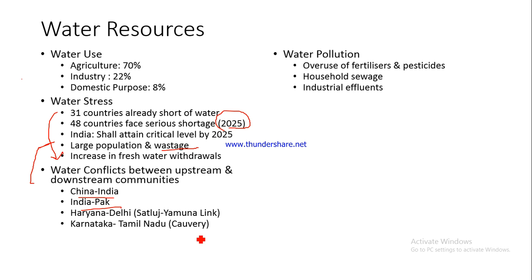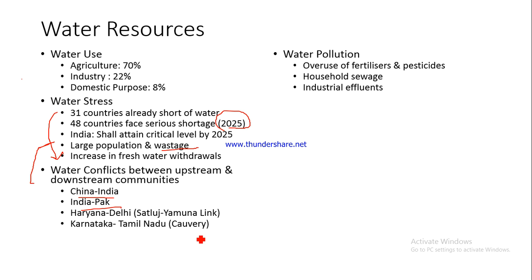Now, as far as the damage to the water resources is concerned, water pollution of water resources happens because of some very prominent reasons. The most prominent ones I am discussing here: overuse of fertilizers and pesticides. What will happen?